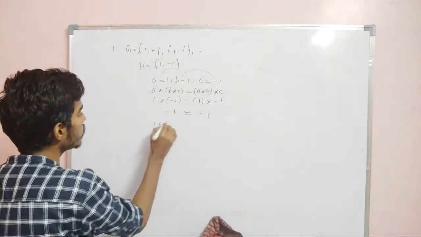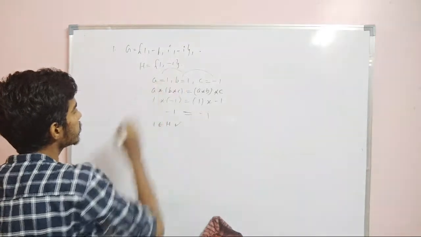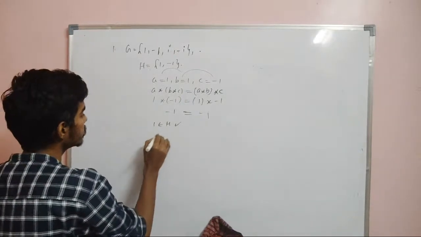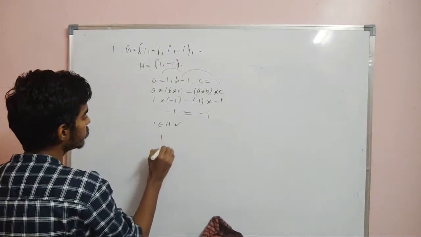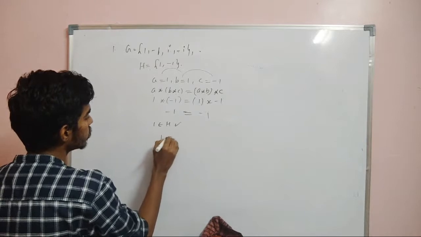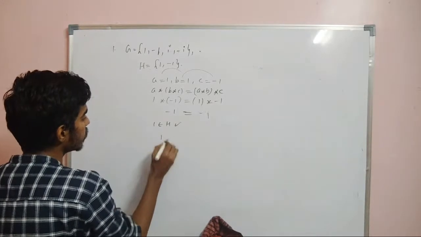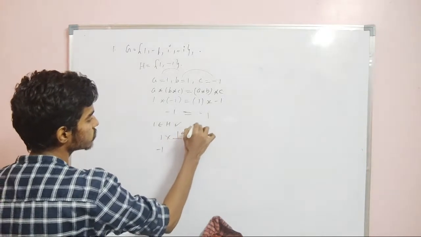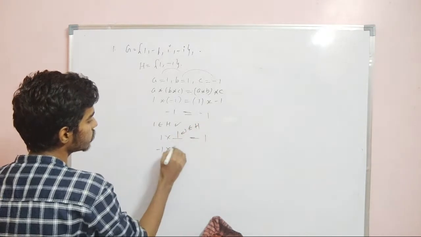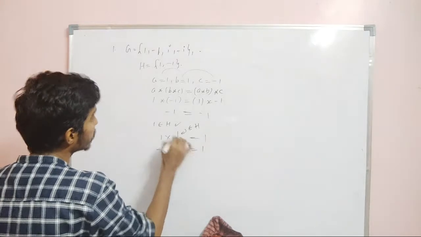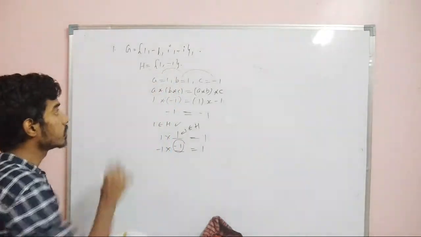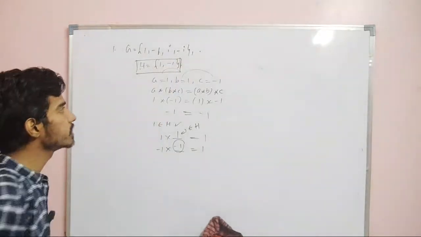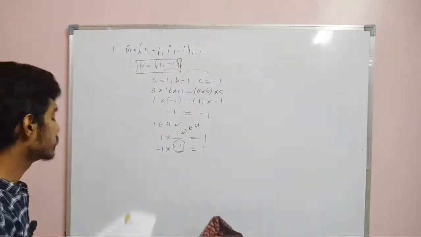So this set is closed and associative. Clearly 1 belongs to H, so therefore this set has an identity element. And what is the inverse of 1 and the inverse of -1? The inverse of 1 is 1 again, because 1 into something has to give you 1, so this belongs to H. And the inverse of -1 is -1, so -1 also is in H. So therefore these 2 elements form a group, so H will be a subgroup of G.